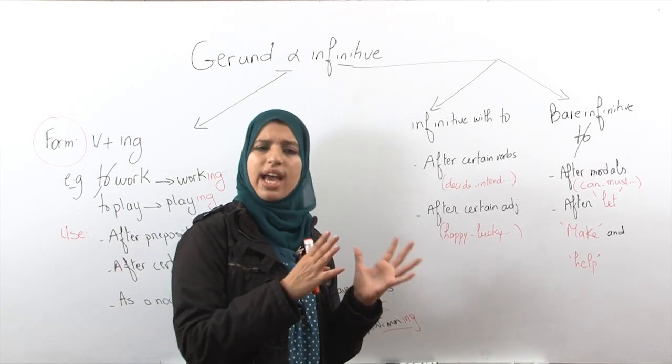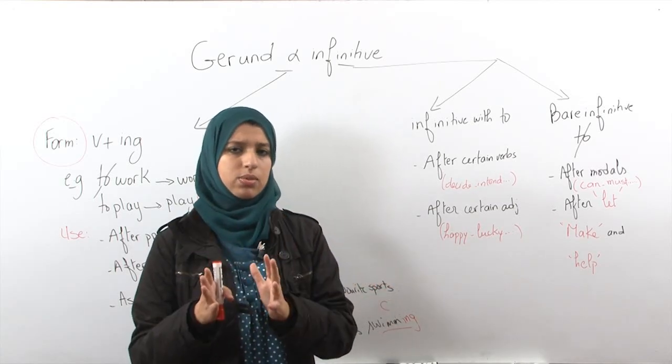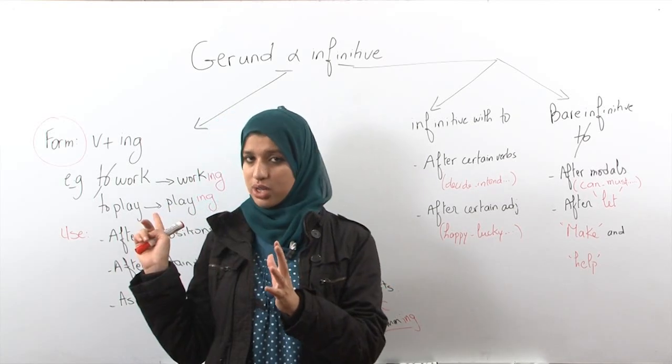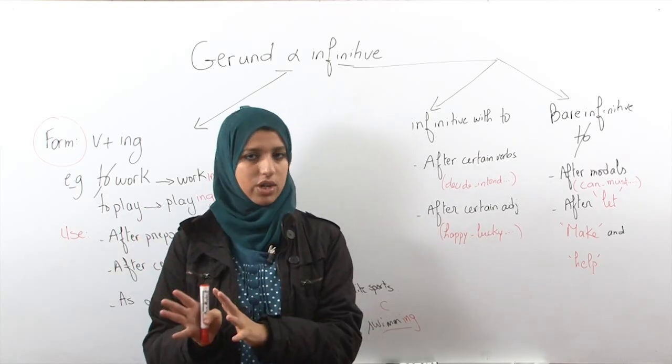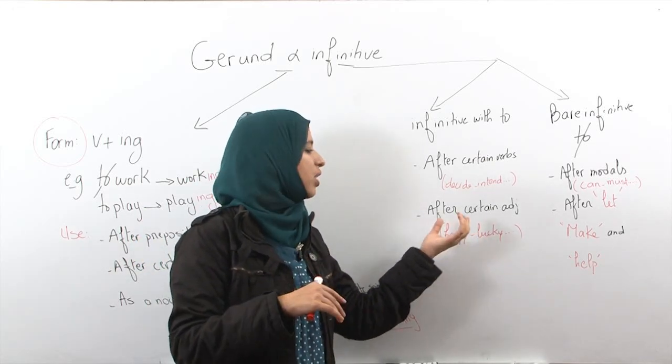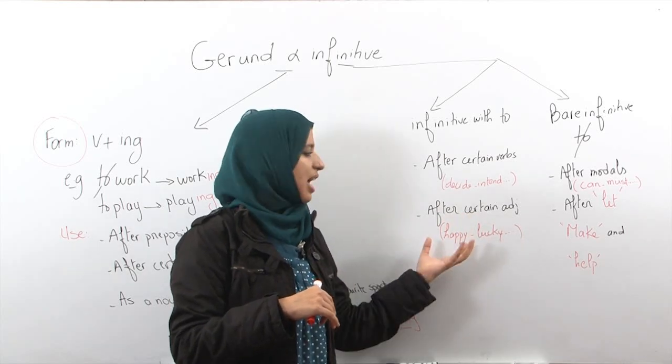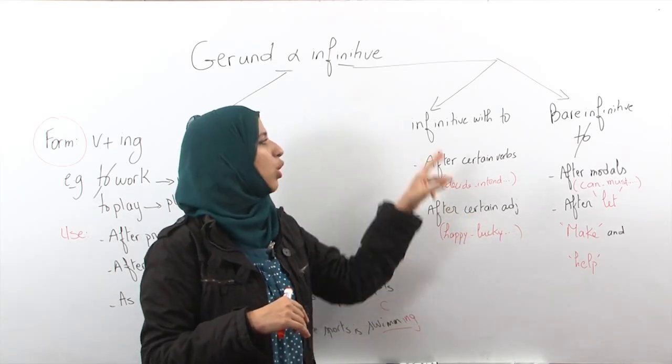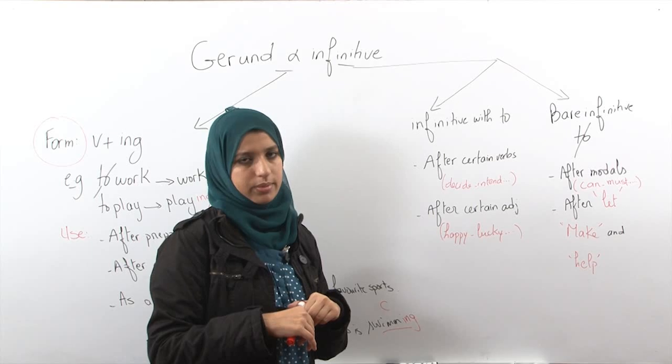Those are just certain adjectives, all right? The adjectives that we have with a preposition, it goes back to gerund as we said. When we have a preposition, we have gerund. I'm talking about normal adjectives that don't have a preposition with them. Most of those adjectives are followed by infinitive with to.